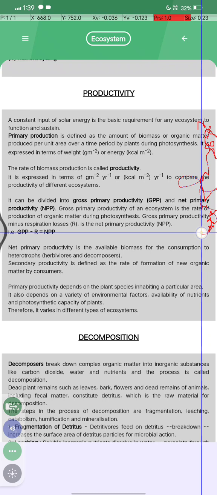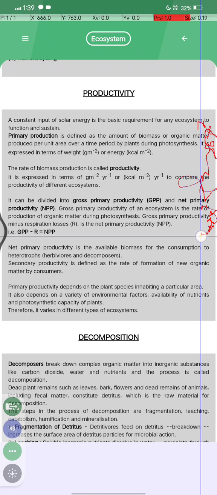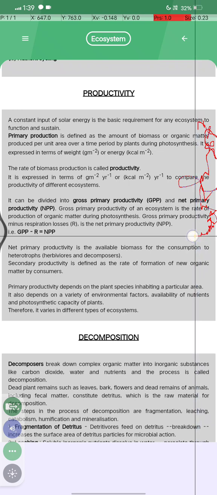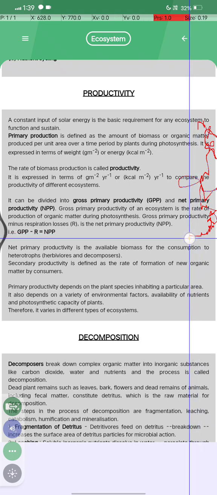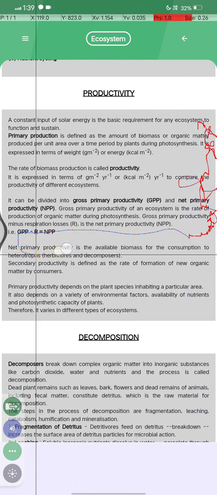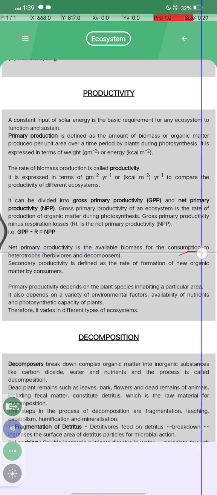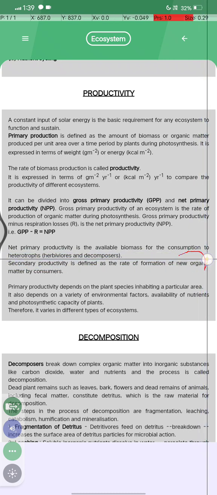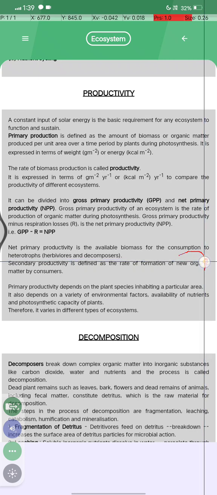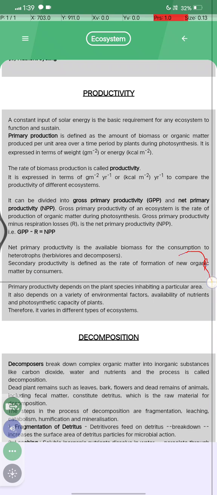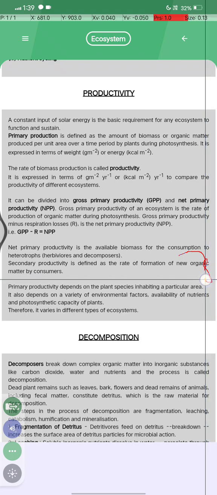सीधा सीधा बोला जाए तो GPP minus R is equal to NPP. इस फॉर्मूला को ध्यान कर लो. Okay, this one is very important. Net primary productivity is the available biomass for the consumption of heterotrophs, herbivores, and decomposers. Secondary productivity is defined as the rate of formation of organic matter by the consumers. Okay.